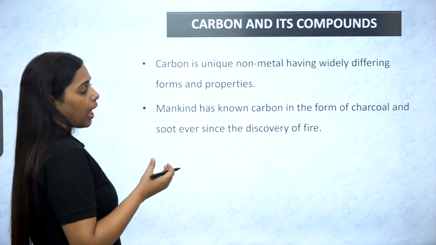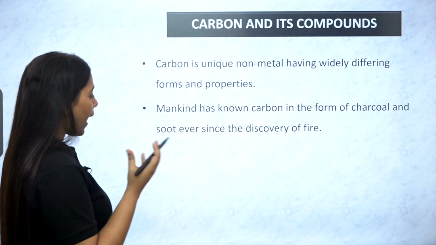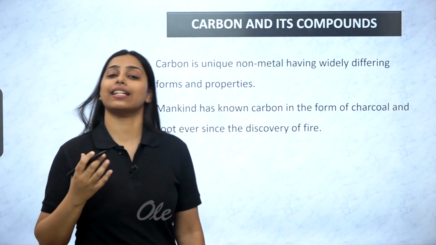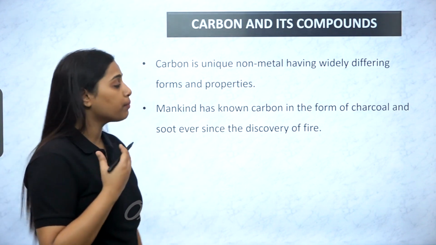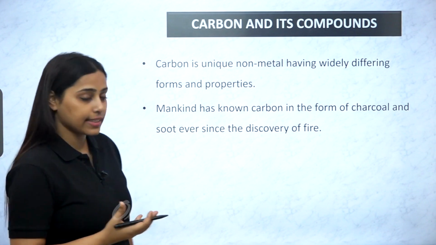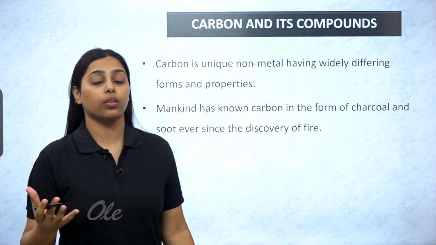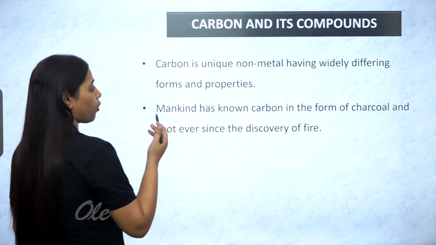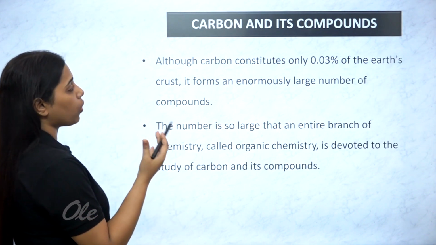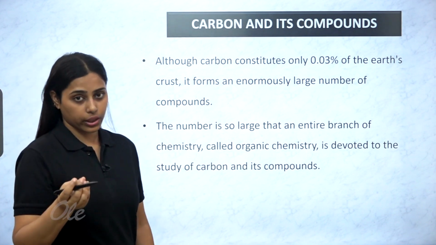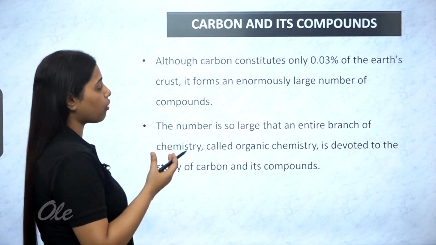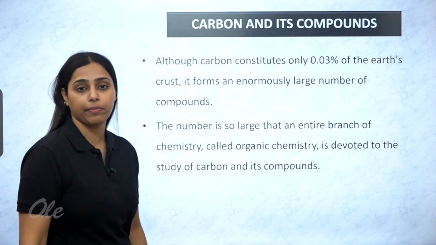Mankind has known carbon in the form of charcoal and soot ever since the discovery of fire. So from there its existence has been established. Although carbon constitutes only 0.03% of the Earth's crust, it forms an enormously large number of compounds.